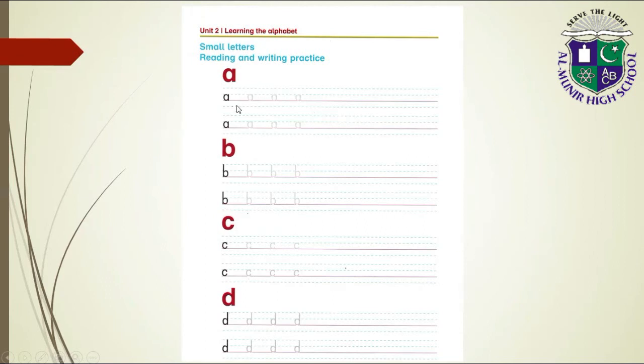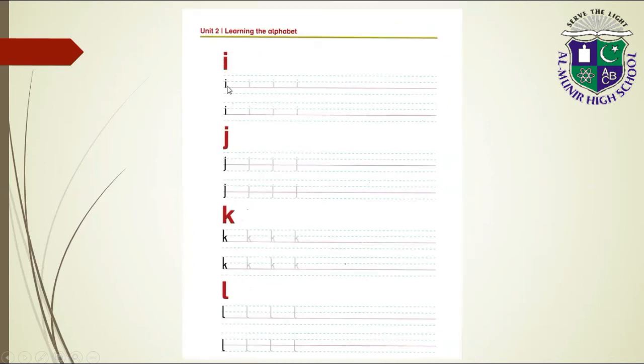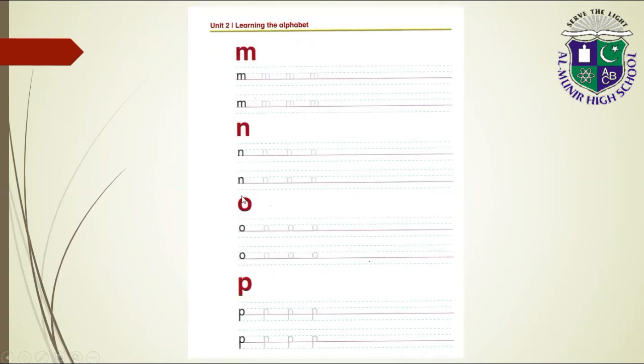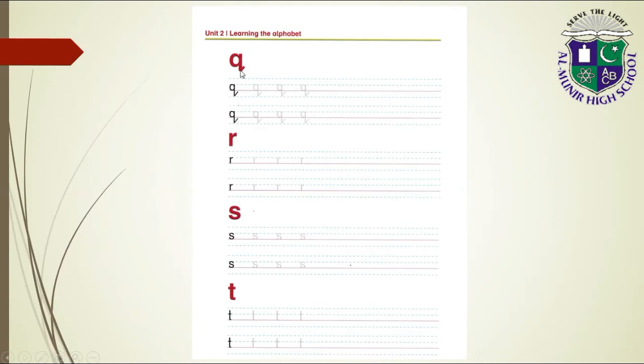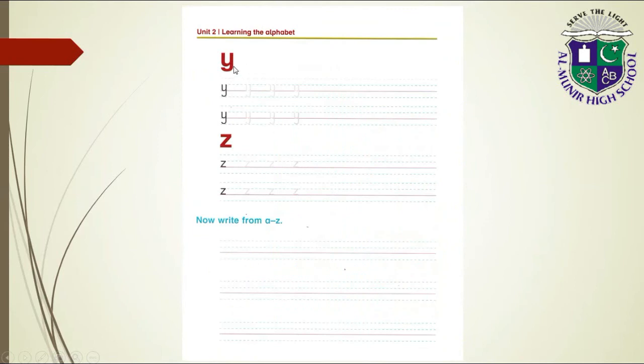Reading and writing practice. A, you have to trace on dots and write them in clear line. B, C, D, E, F, G, H, I, J, K, L, M, N, O, P, Q, R, S, T, U, V, W, X, Y and Z. Now you have to write from A to Z on these lines which are given in your book.